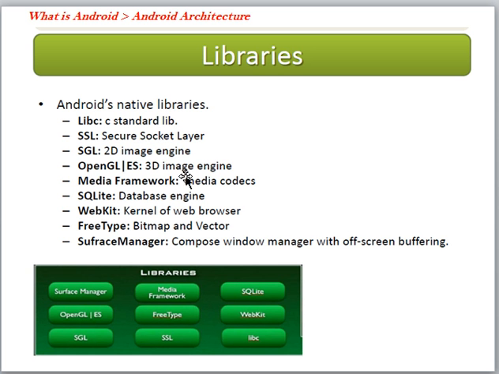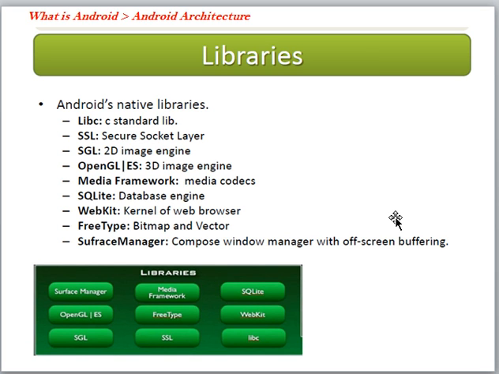Next are the libraries. Here we use many types of libraries: Surface Manager, Media Framework, SQLite, OpenGL ES, FreeType, WebKit, SGL, SSL, and libc. What are these? First, libc is the C standard library, which supports the C language.